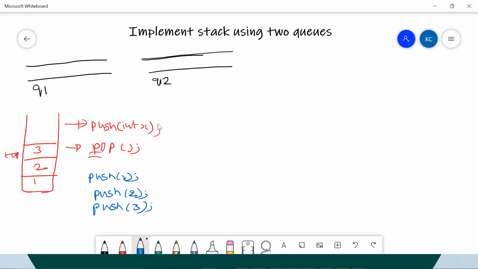So what is my push method saying? Push returns void, and it takes int x. So let's say I'm pushing something: 1, 2, 3. What I'll do, maybe I'll use this q1 and say q1.enqueue of x. Intuitively, I'm thinking, okay, fine, I'll use a push method which says q1.enqueue.